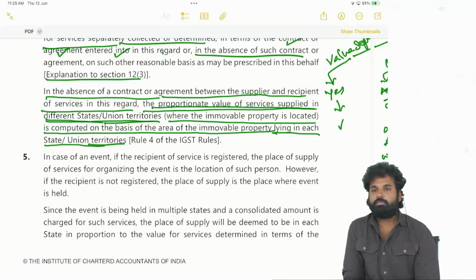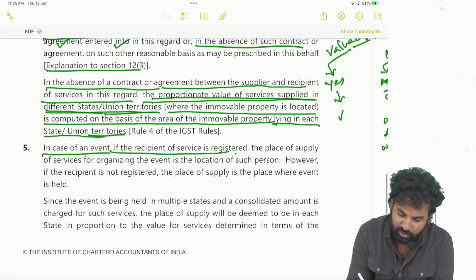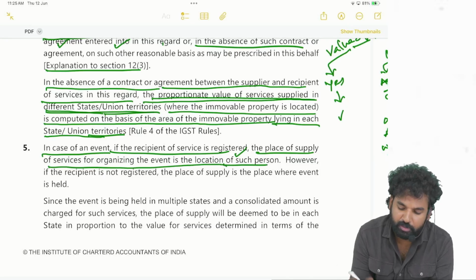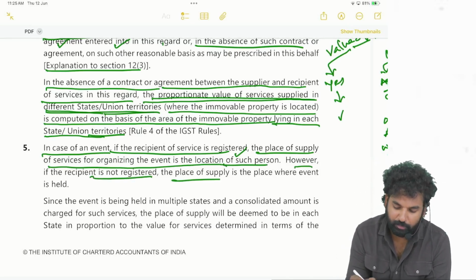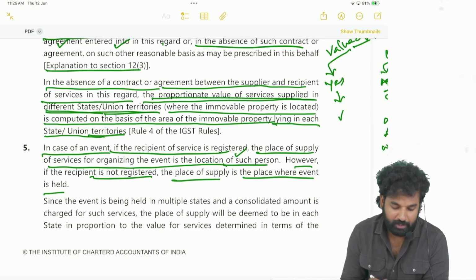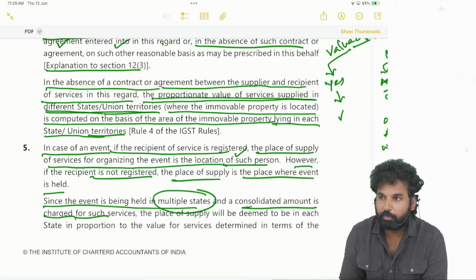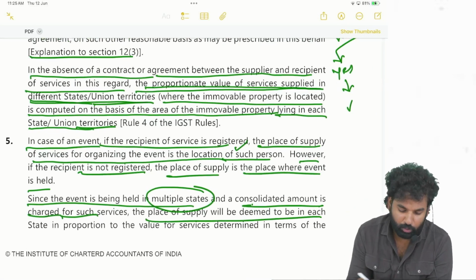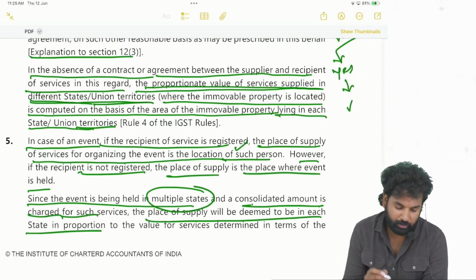different states. Okay, see here, in case of an event, if the recipient of the service is registered, the place of supply of services for organizing the event is the location of such person. However, if the recipient is not registered, the place of supply is the place where the event is held. Since the event is being held in multiple states and a consolidated amount is charged for such service, a single amount for multiple states, the place of supply will be deemed to be in each state. Each state will be a place of supply.